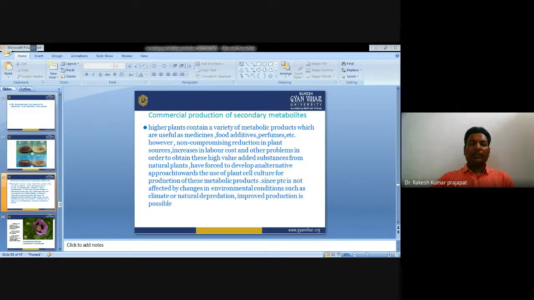Then we look at some examples of commercial production of secondary metabolites. Before that, what are the advantages of using plant tissue culture techniques for secondary metabolites? We know very well that the demand for plant secondary metabolites from industries is increasing. Plant products with simple chemical structure can be produced by chemosynthesis. However, there are many compounds like alkaloids which are difficult to synthesize or the cost of their synthesis is high in commercial markets.